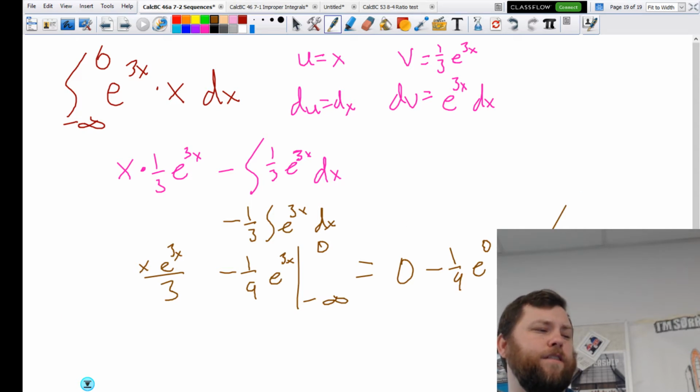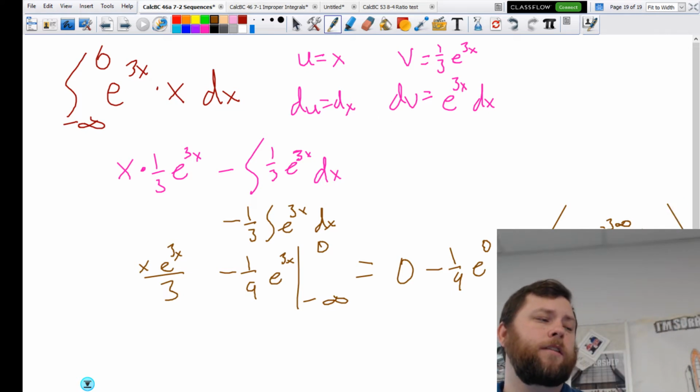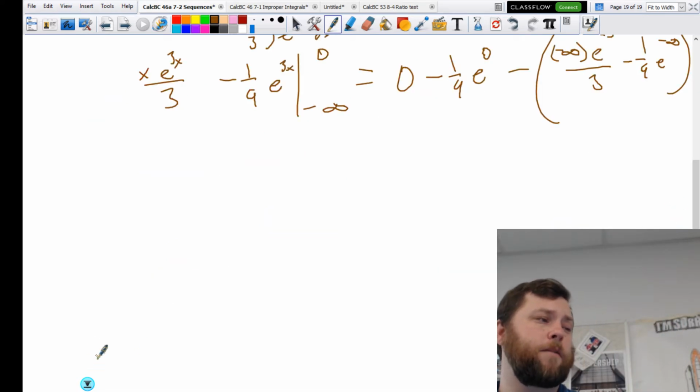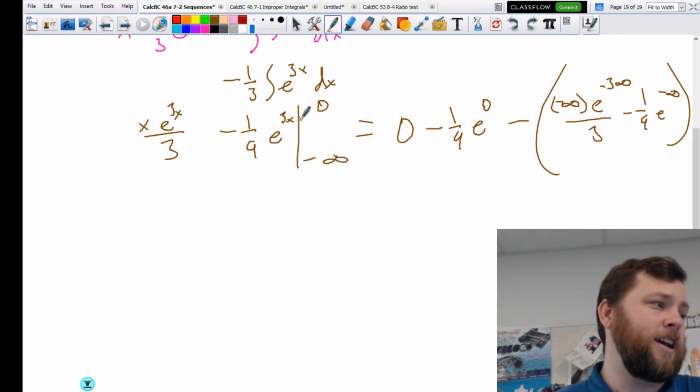Plug in 0, I get 0 minus 1/9 e to the 0, minus negative infinity. Oh, one of these problems again. I hate these. Here's what you have to do. If you say negative infinity times e to the negative 3 infinity over 3 minus 1/9 e to the negative infinity, this doesn't make sense. This is an indeterminate form. If you saw my last video, this is where I gave up on life and said I'd do it next time in class, but here's next time.